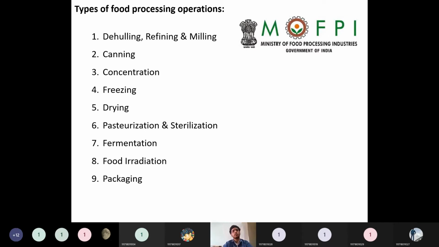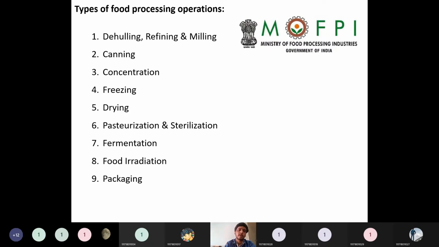And refining. After refining a sugar syrup, what will form is sugar crystals. So that comes under refining sugar from the sugar cane. Or the milling. Milling means converting the cereals into flours, like corn flour, or from some grains we can get wheat flour. That is the milling process.